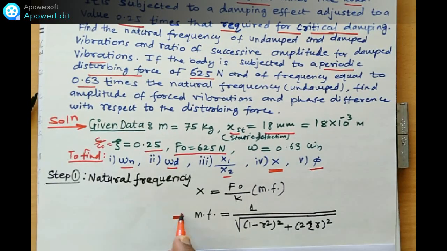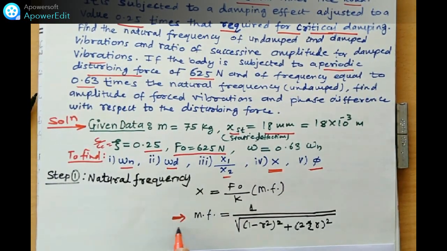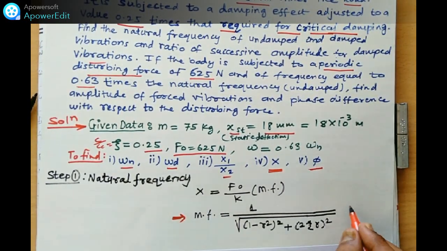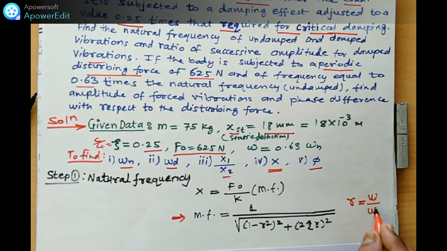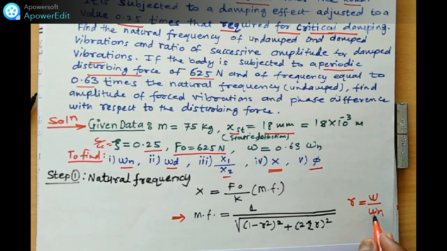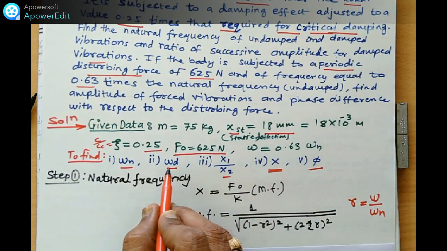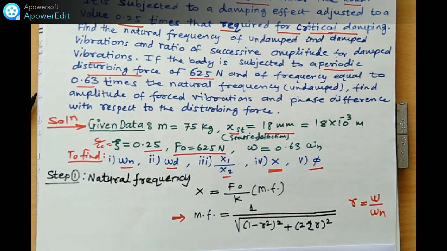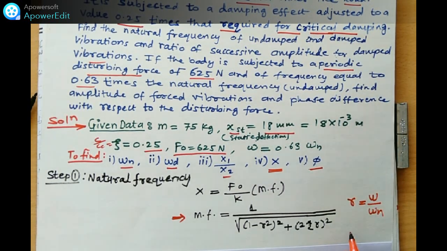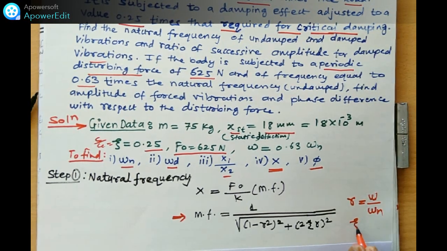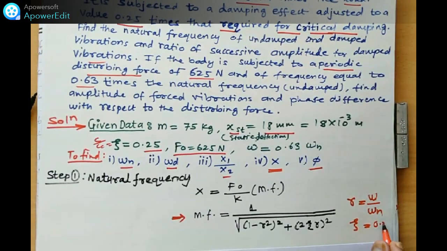In this magnification factor, we don't know the r. What is r? r is the ratio omega by omega n, and that relation is given here. Zeta we already know, the value is 0.25.